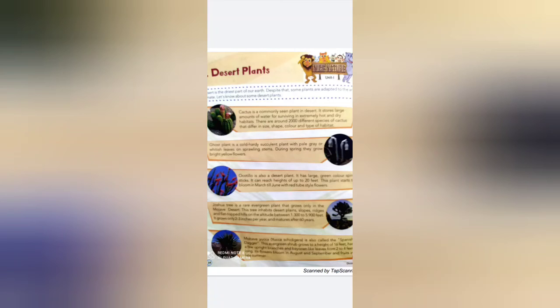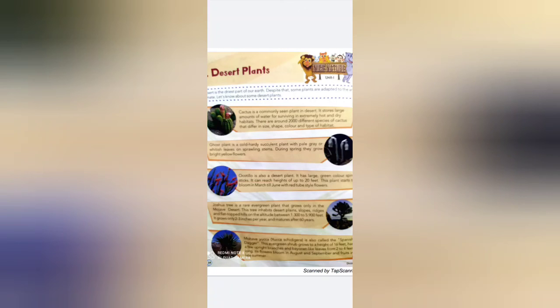The ghost plant is a cold hardy succulent plant which has pale grey or whitish leaves on sprawling stems, and it blooms in the spring season with bright yellow flowers. The third one is ocotillo, also a desert plant.